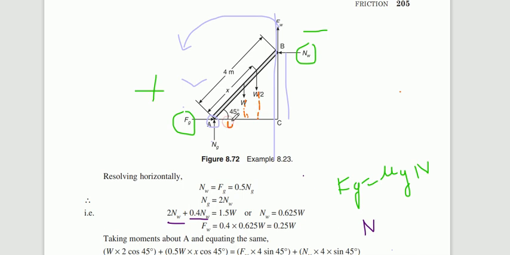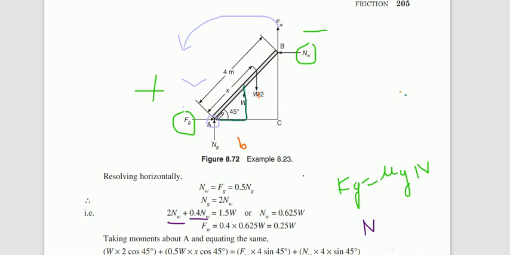So let us consider this distance as A and let us consider this distance as B. So A becomes what? If it is 45, this is 90, means A is the adjacent side. So therefore the distance is 2 meter here because W is acting exactly at the center. 2 into cos 45 is the A value and B value is x into sin 45. Is it clear? I have considered this triangle. Don't get confused here. So just you have to extend this one.